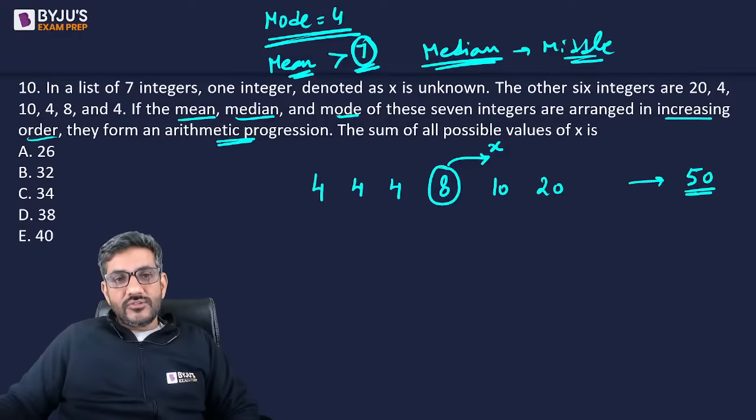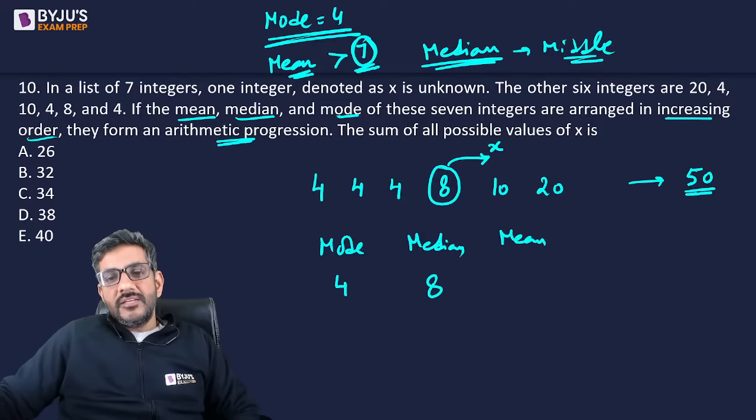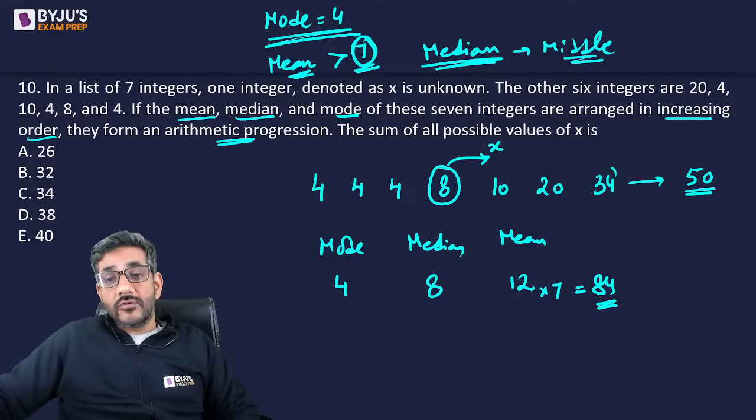If the median is going to be 8, now think, mode is 4, median is 8 and they are in AP series, so the mean should be 12. If the mean should be 12, the sum of the values should be equal to 84. Already the sum of 6 values is 50, so the 7th value should be 34. So definitely one value is 34.